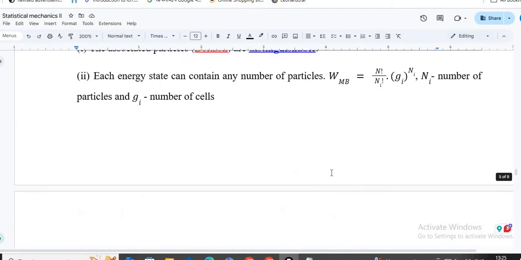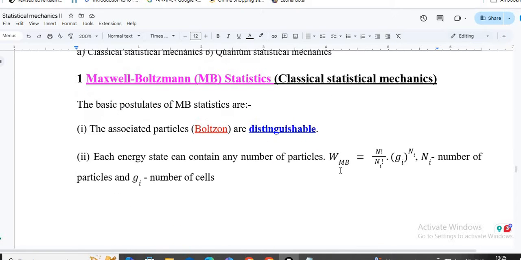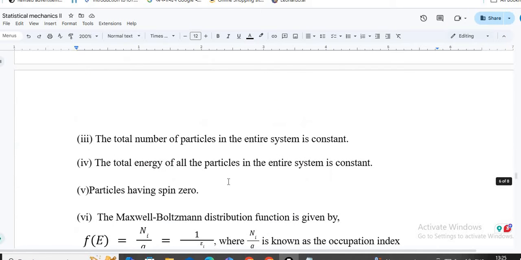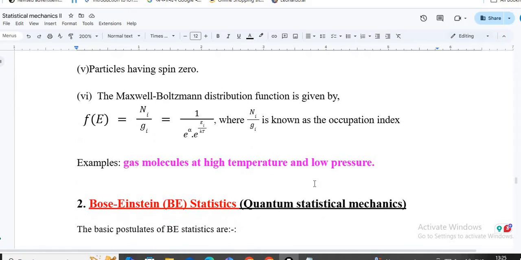So here we have discussed Maxwell-Boltzmann statistics, where the particles are classical particles. We know how to arrange the particles, what the distribution in the system is, and that they don't have any spin. So what are the examples? Normally a gas at very high temperature and low pressure. Low pressure means the volume is sufficiently large, but the energy of the particles is quite large because the temperature is very, very high.